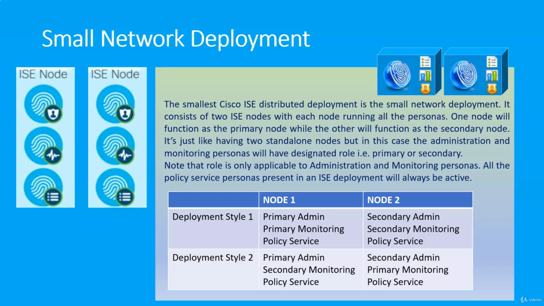Monitoring node can only be promoted manually, irrespective of the distributed deployment type. If using deployment style 2 and data center 1 goes offline, only the secondary admin needs to be promoted, and this can be done manually.